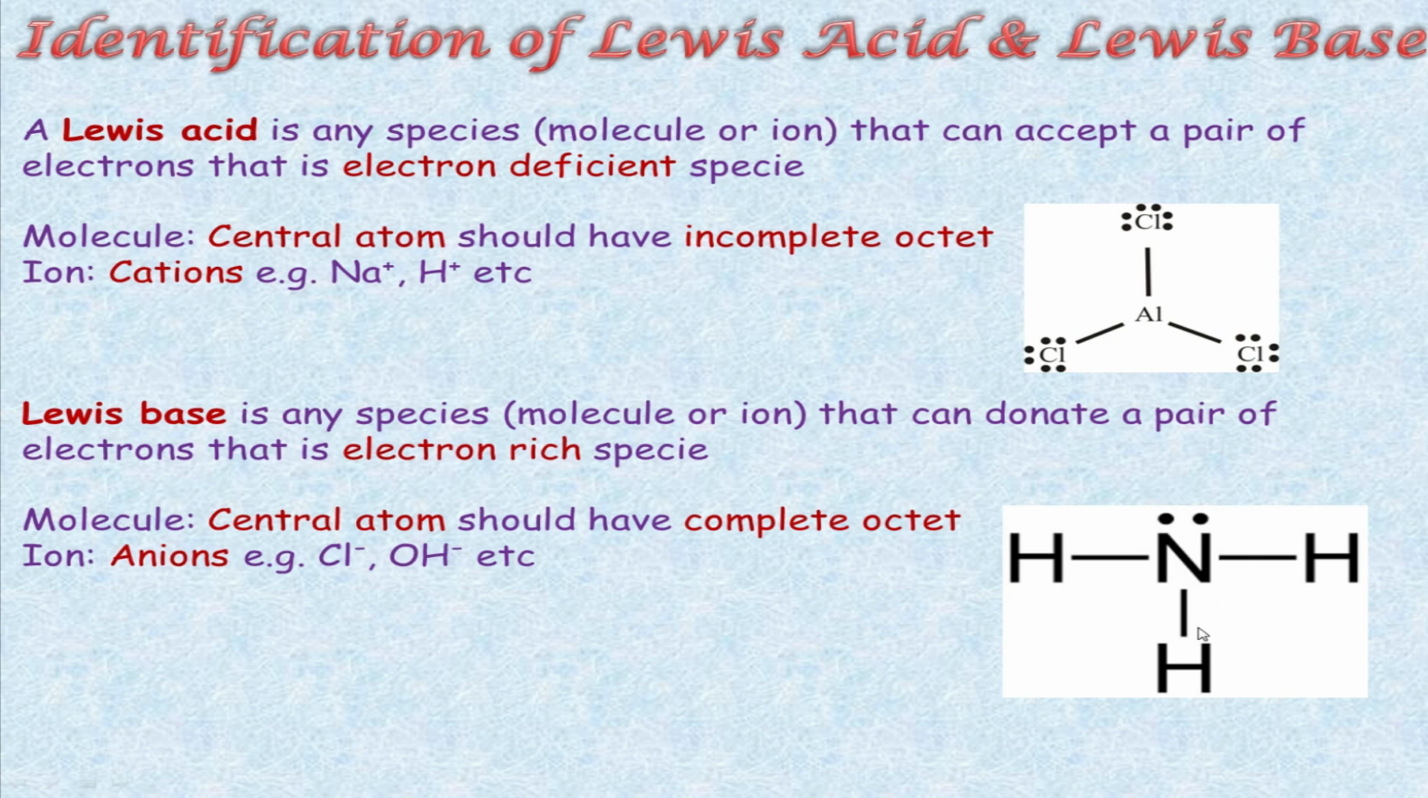So it can be considered an electron rich species. It can act as a Lewis base by donating this lone pair. Similarly, anions, which are electron rich and have a negative charge on them, can act as Lewis bases by donating a lone pair.